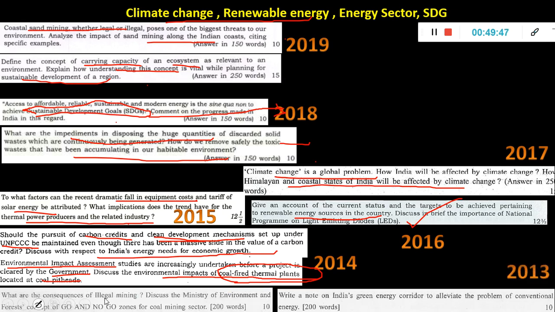Then here, illegal mining. Discuss the Ministry of Environment and Forest concept of go and no-go zones for coal mining sector. Again, if you see these years, the questions were revolving around coal mining. Then slowly it changed into renewable. Then it will go to solar. Then it will go to nuclear. So that is how the trend has been changing over the years. So you have to prepare all types of energy sector, sustainable development goals. It is not something new or rocket science. This is expected for you to study because it's mentioned in the syllabus.